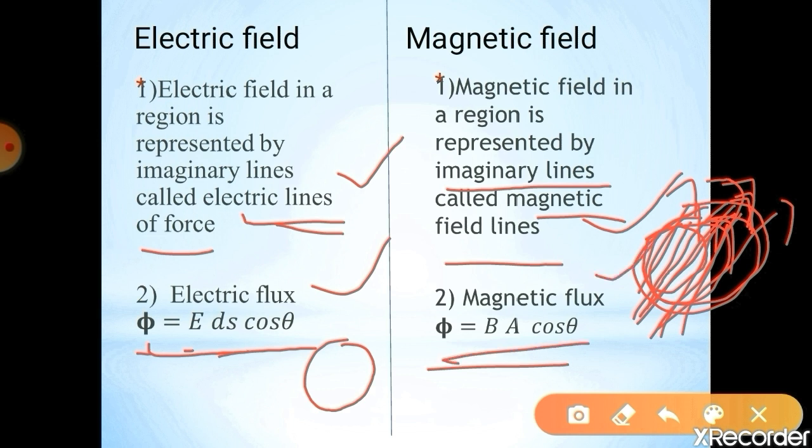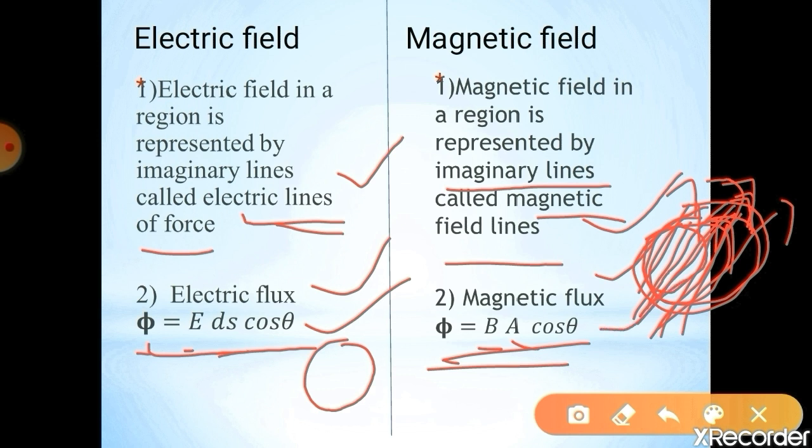That magnetic flux is given by phi is equal to B A cos theta. Here B represents the magnetic field and A represents the area. So electric flux is given by phi is equal to E ds cos theta, and magnetic flux is given by phi is equal to B A cos theta.